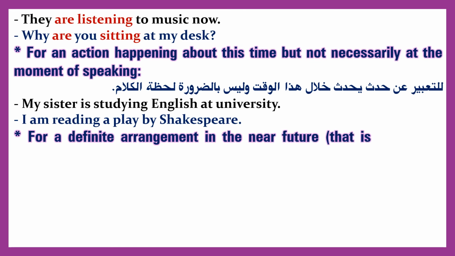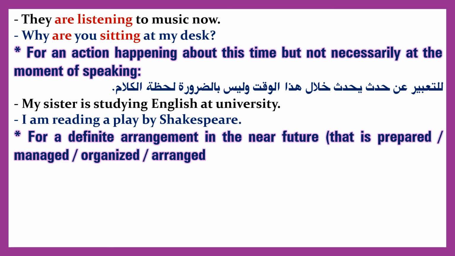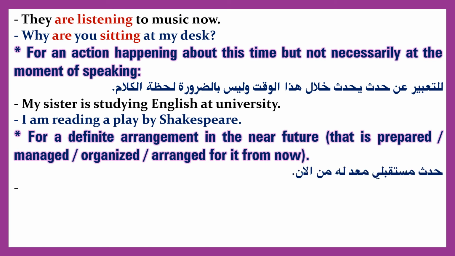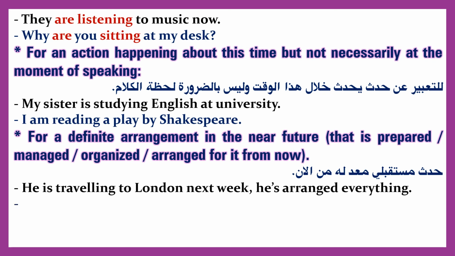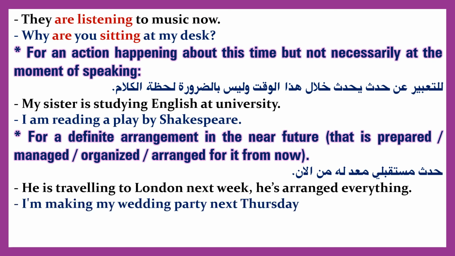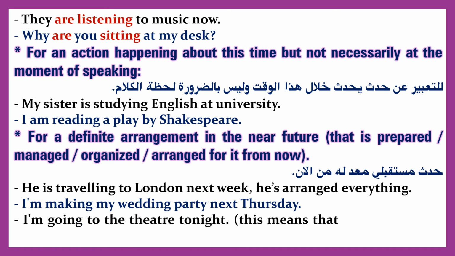For a definite arrangement in the near future, that is prepared, managed, organized, arranged from now. He is traveling to London next week, he's arranged everything. I'm making my wedding party next Thursday. I'm going to the theater tonight. This means that the tickets have been bought.